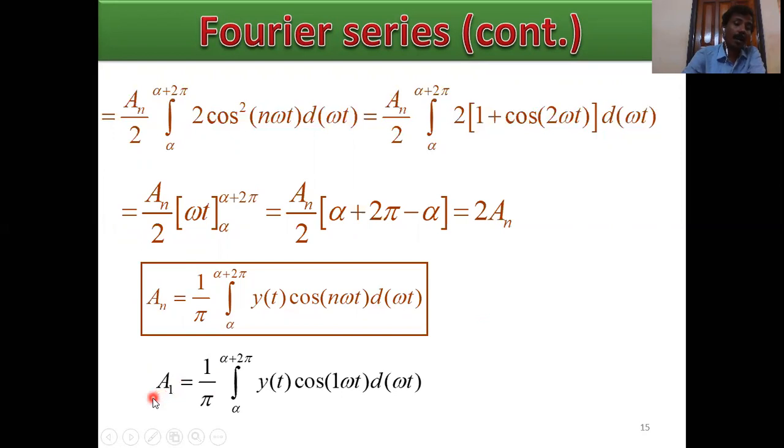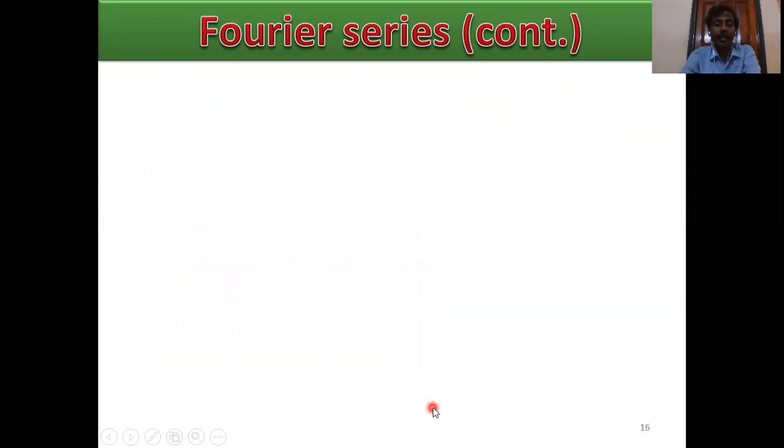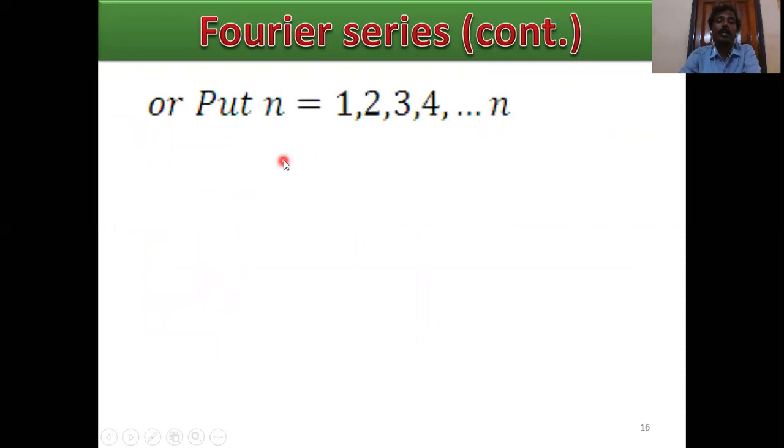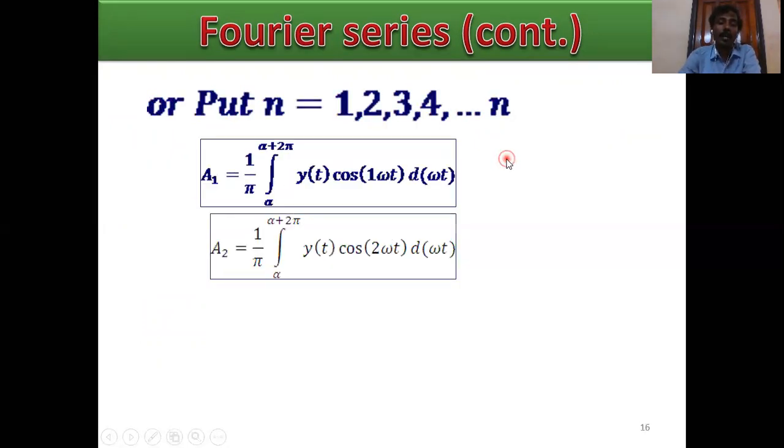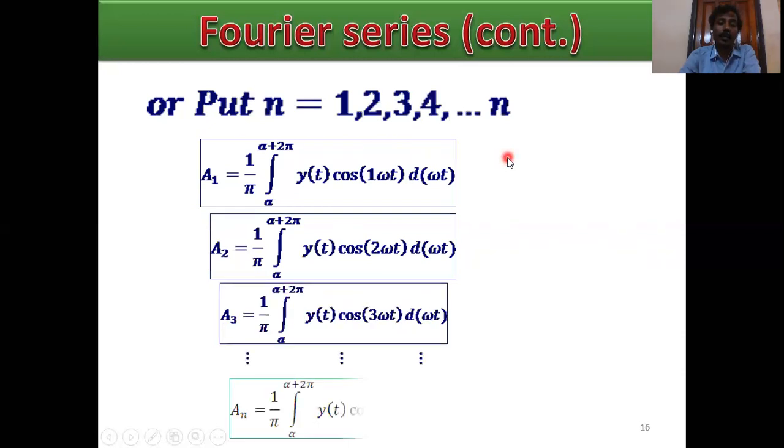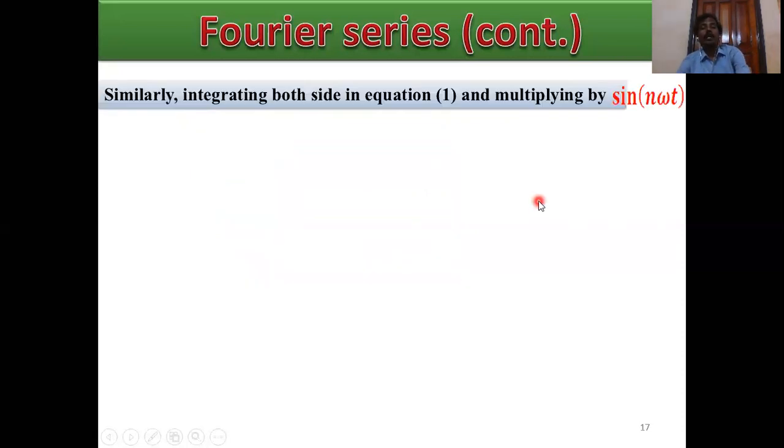So the fundamental a1 equals 1 by pi alpha to alpha plus 2 pi y of t cos omega t d omega t. Then put n equals 1, 2, 3, 4, dot dot dot n. You get the a1, a2, a3, dot dot dot an values. Here an equals 1 by pi alpha to alpha plus 2 pi y of t cos n omega t d omega t. Similarly, calculate the bn coefficient.